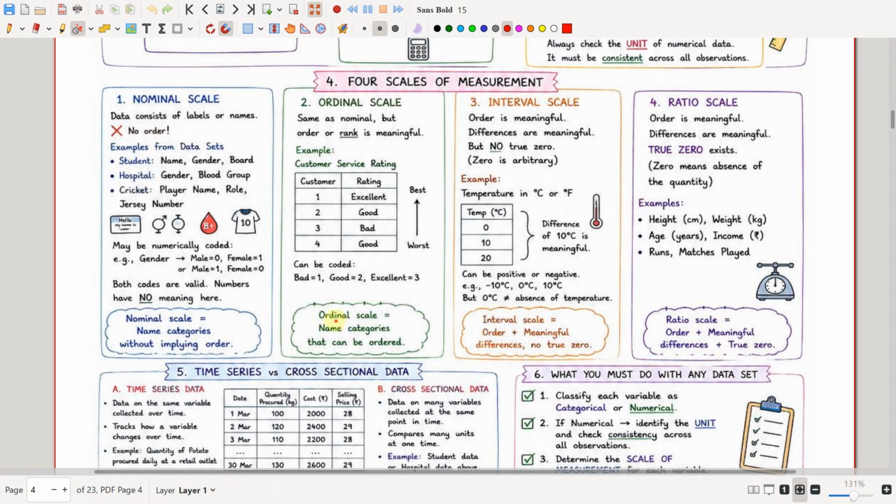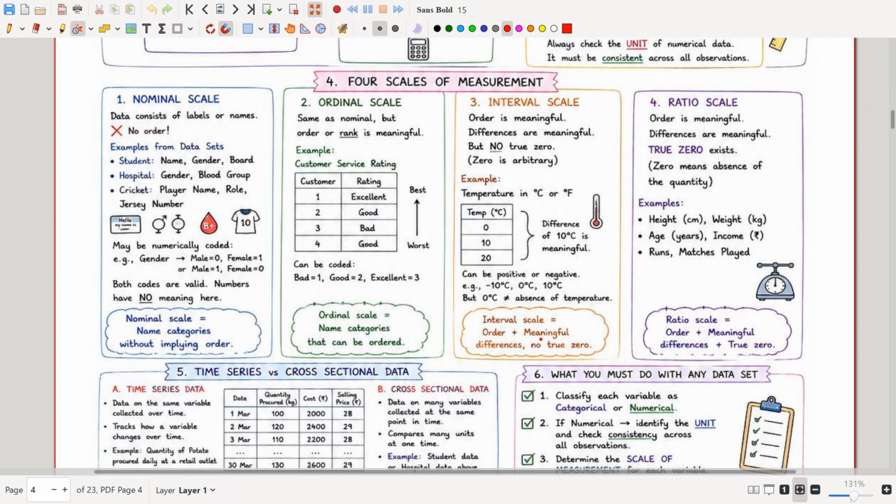So ordinal scale is named categories that can be ordered. For example, if student 1 has got second rank, student 2 has got fourth rank, student 3 has gotten third rank, and student 4 has gotten first rank, then you can arrange them like this, right? First, second, third, fourth. So this is what we call the ordinal scale. And the other one is interval scale.